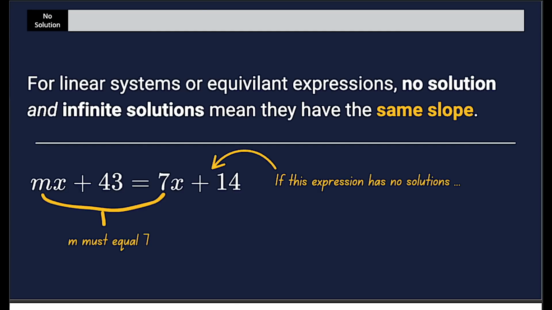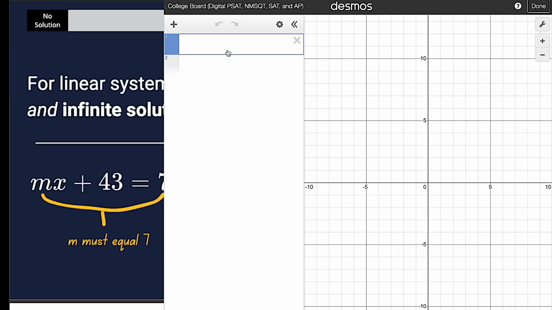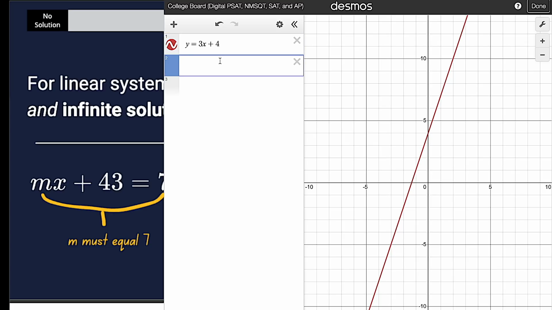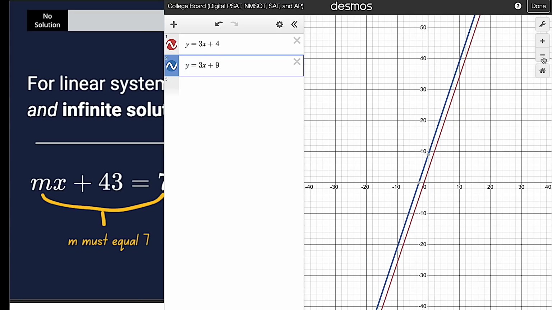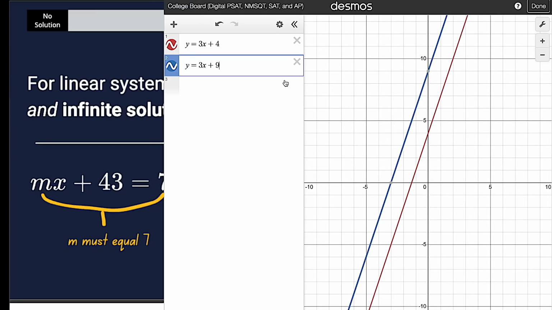And I might as well just show you on Desmos real quick. So let's say we have y equals 3x plus 4. I'm just pulling that out of nowhere. No solutions would be the same slope, right? y equals 3x, same slope, slope being 3. And then we'll give a different y-intercept. As you can see, these guys are parallel. They're never going to touch. They're never going to have any solutions because a solution is when they're touching, right? But if I said 3x plus 4, the same exact equation, now they are overlapping each other.